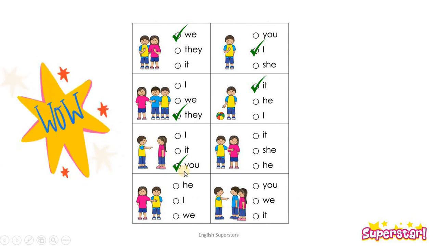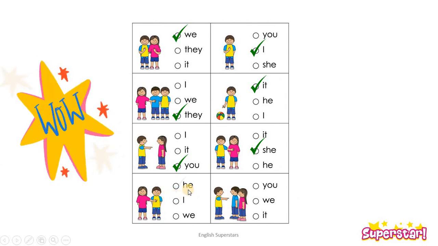So, you. Now see here. This boy is again pointing a finger towards this girl. But here this time the options are it, she or he. For girls, what do we use? She. Now here, she is pointing a finger towards this boy. So, he. Because for boys, we use he.